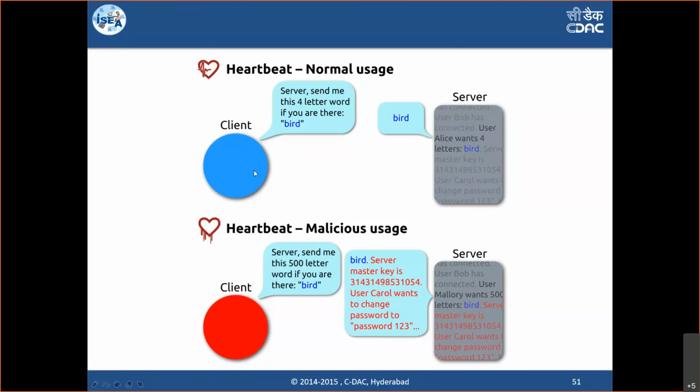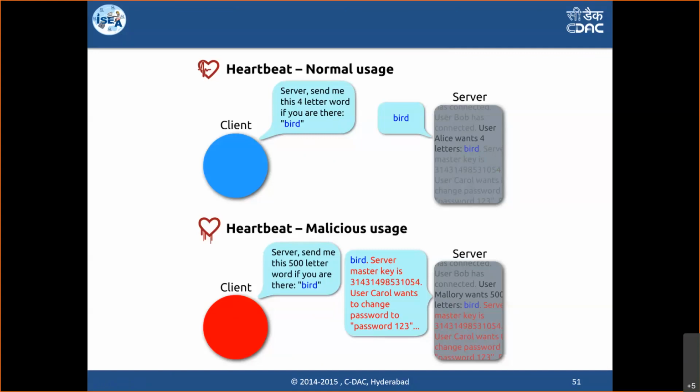So the client is sending a request to the server: server, send me this 4-letter word if you have it, bird. This is simple English I am using to explain. If this request is sent from client to server, in the HTTP request headers you will see content length 4 and the word bird. So the client is asking, give me the word bird if you have it, its content length is 4. Then the server checks, okay, he's asking for content length 4, the word bird. Yes, bird is with me, and here is the 4-letter word. That's how the server responds back with the word bird.